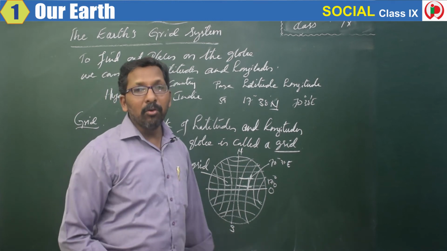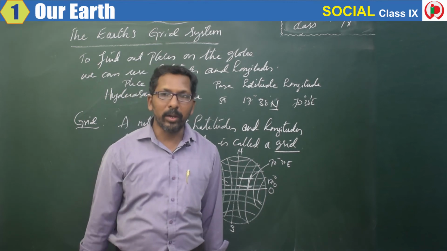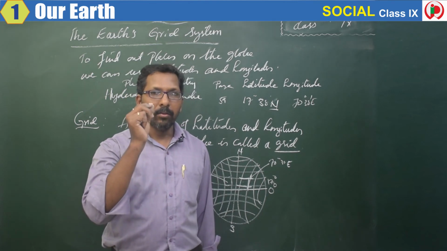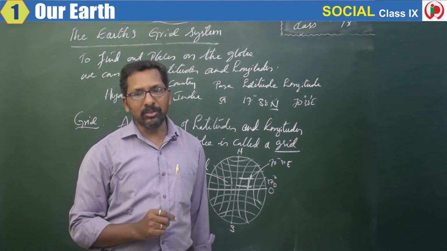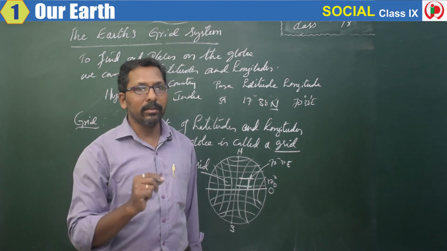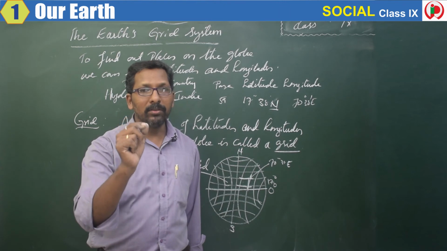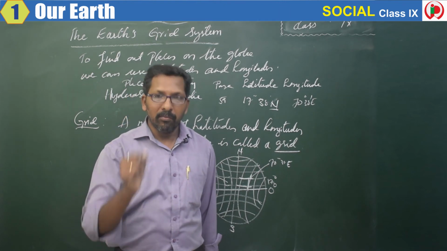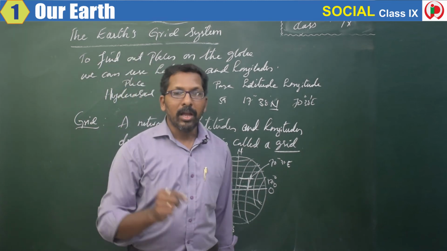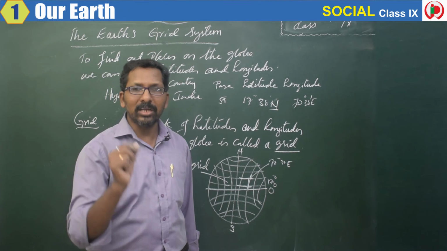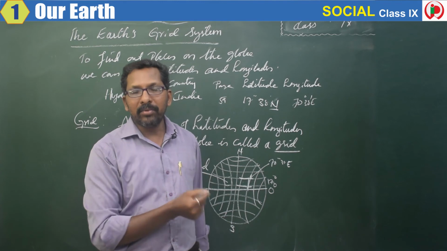We can find out a few more places on the earth also. For example, there are so many places where volcanic eruptions and earthquakes take place. We can find out the places where earthquakes and volcanoes occur with the help of latitudes and longitudes. First, find out the place. For example, Japan is a place where volcanic eruptions and earthquakes are very frequent. Japan is located at a particular latitude and longitude. Similarly, there may be different countries.